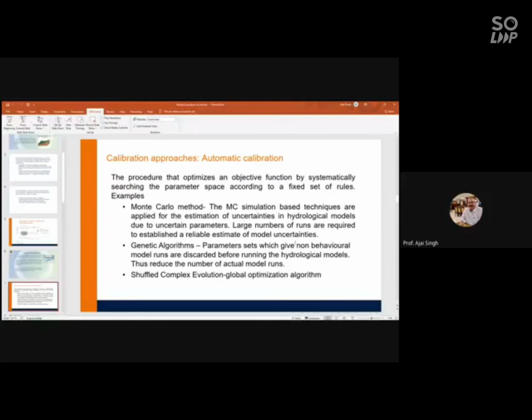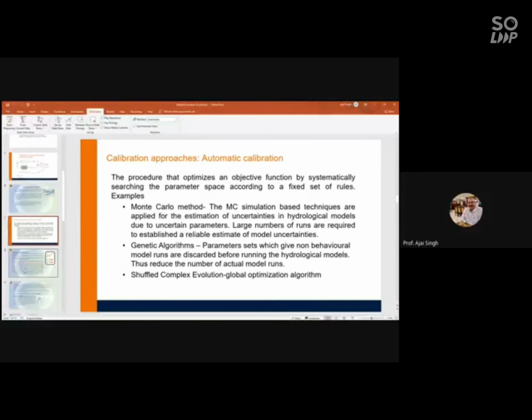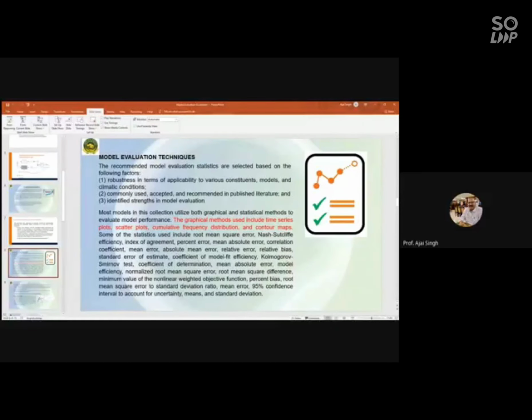In fact, lots of research work is also going on, especially on this genetic algorithm, and they have clubbed together the genetic algorithm and artificial neural network and called it the GEAN method. So these are all the methods which are used to optimize the objective functions. So yes, this is what we need to discuss here. I used to write more in the slides, as this helps me in reading the whole thing.